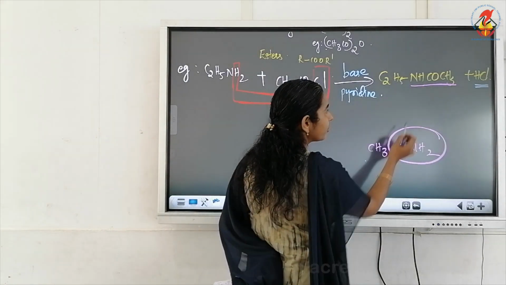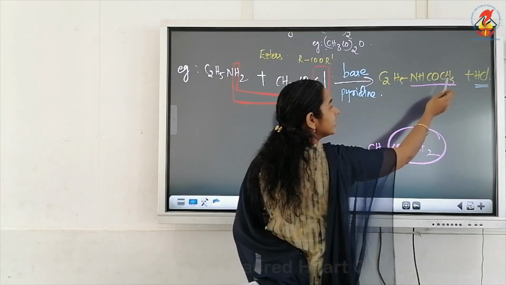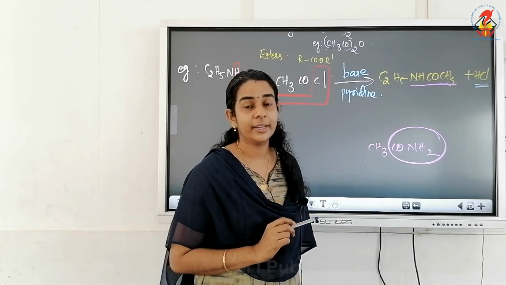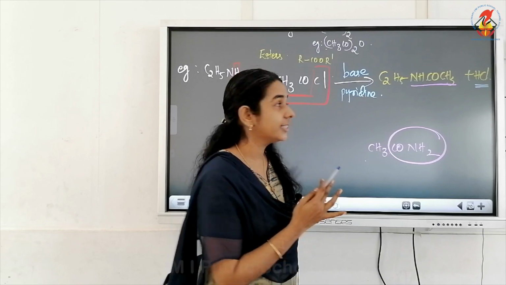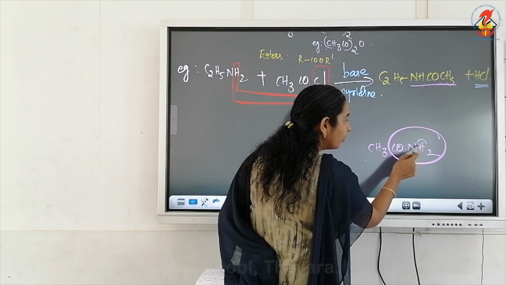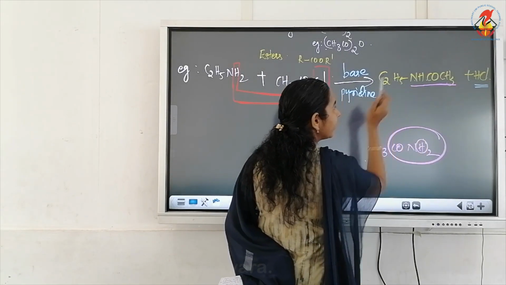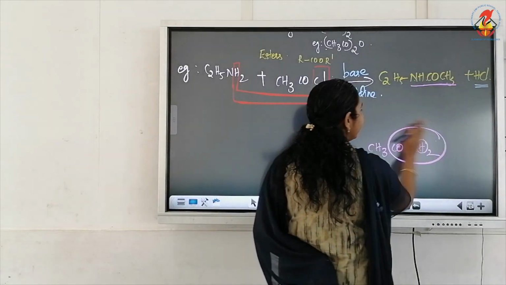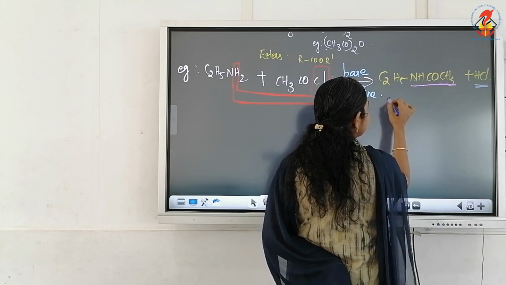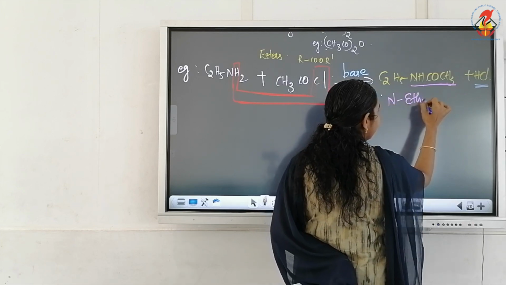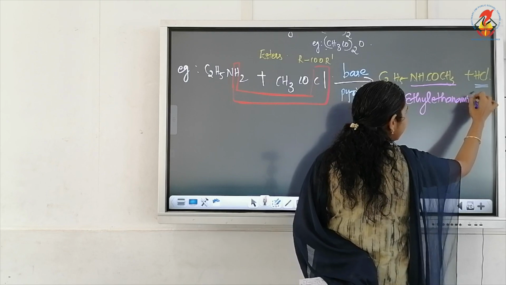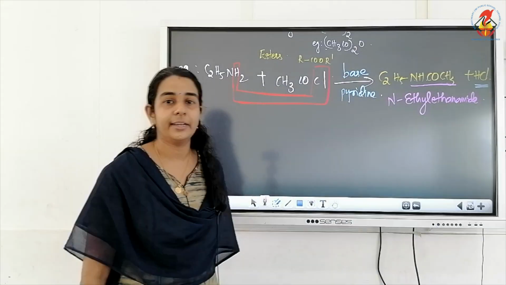So compare this structure with this one. The only difference is that from ethanamide, one hydrogen is replaced by an ethyl group. So we can name this compound N-ethyl ethanamide. Very important, note down the name, N-ethyl ethanamide.